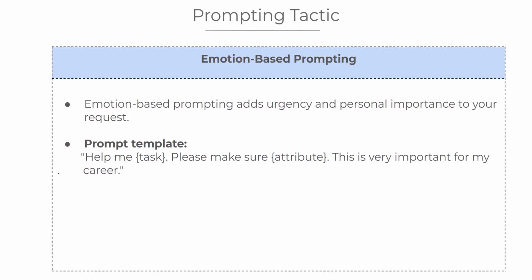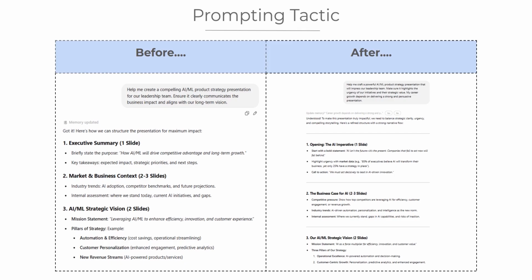Emotion-based prompting can be particularly useful when you need persuasion, urgency, or depth in your response. But it's important to use this technique carefully. Too much emotional pressure can sometimes have the opposite effect. Now, let's see this technique in action with a real-world example. Let's compare two prompts to see how emotion-based prompting can improve AI-generated responses.